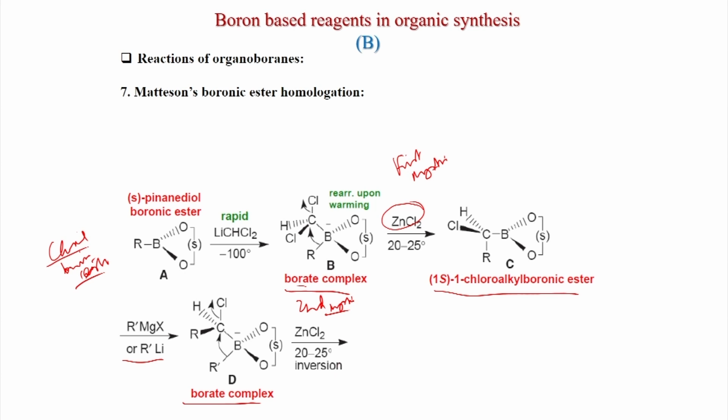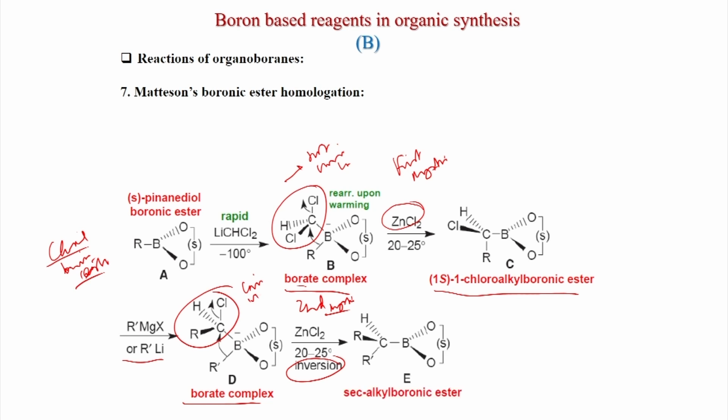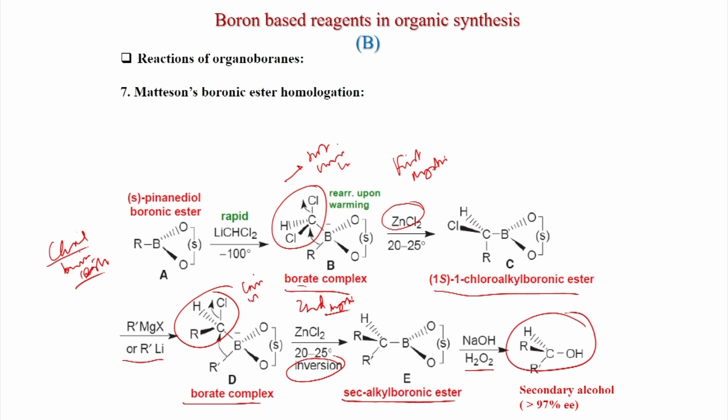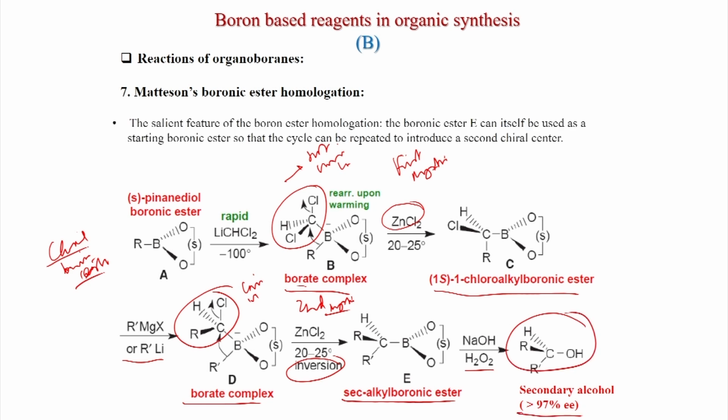So, here inversion is happening because now this is a chiral center, and now the inversion is happening because initially it was not a chiral center. This is a chiral center, and you get the inversion, and this is the secondary alkyl boronic ester A star, and all these processes are selective, and after that you get this alcohol in greater than 97% ee.